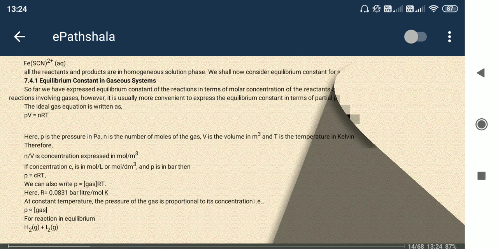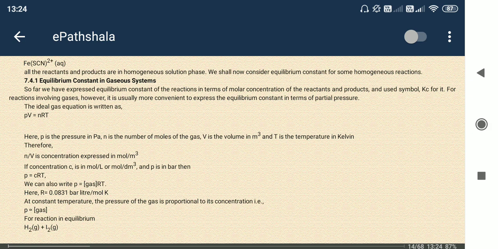In case of equilibrium in the gaseous state, we know the gas formula, that is PV is equal to nRT. Here P is the pressure, V is the volume, small n is the mole number, capital R is the gas constant, and T is the temperature in Kelvin scale, or absolute scale. So we can use this formula.